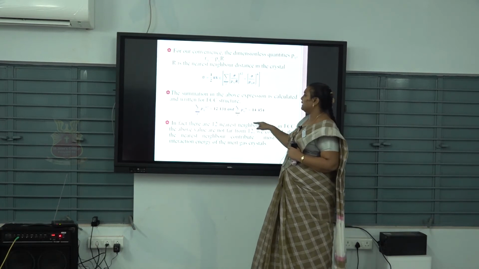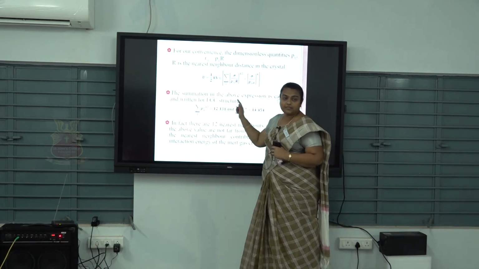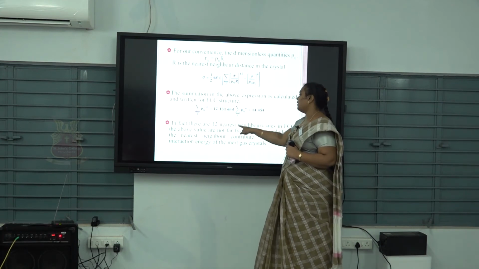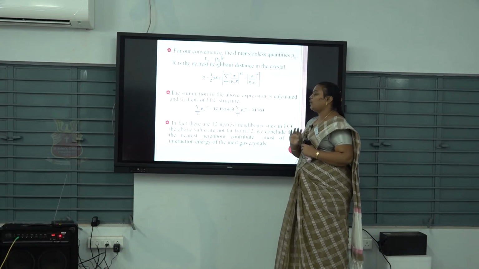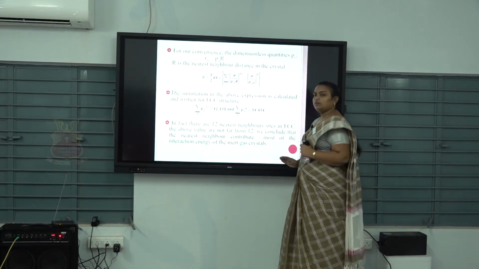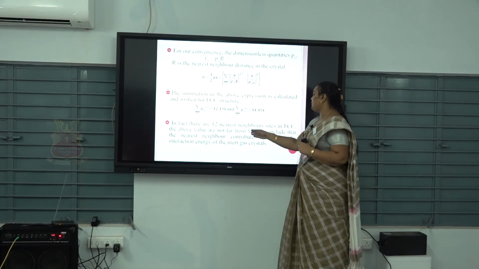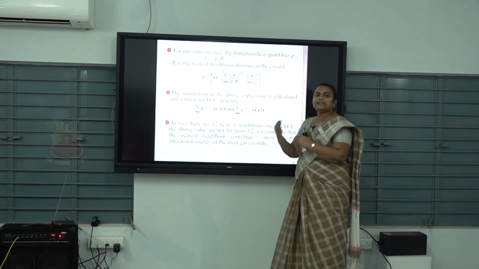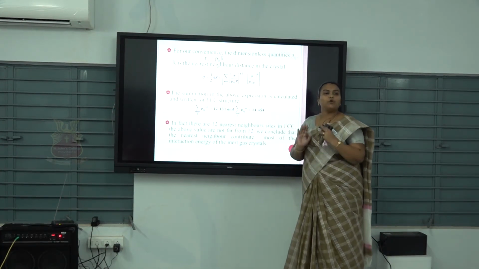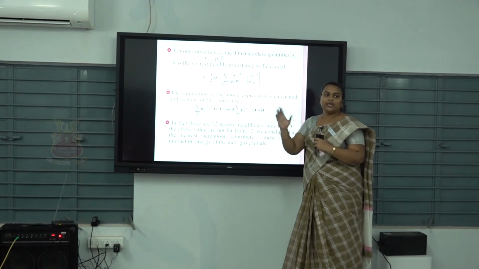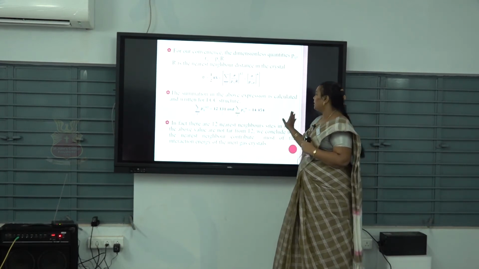But we have to say that this is for the FCC structure. In fact, all the 12 nearest neighbor sites in the FCC are not far from 12. So we conclude that the nearest neighbors contribute most of the interaction energy of the inert gas crystals.